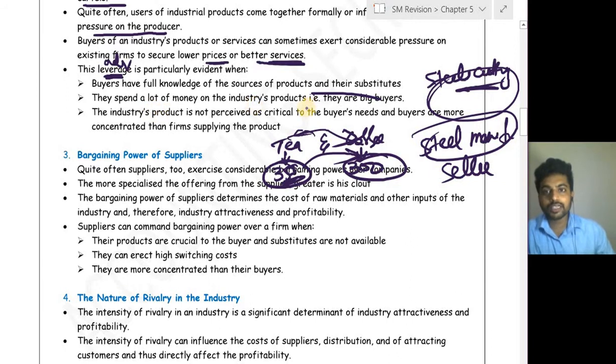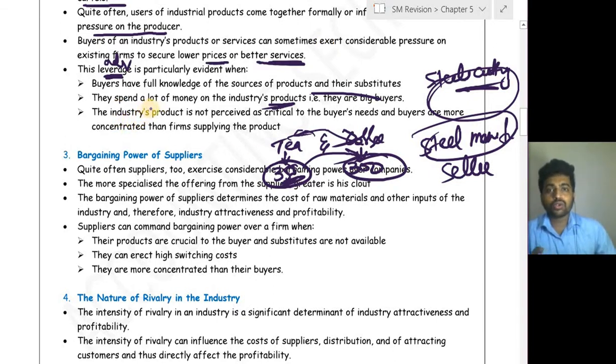They spend a lot of money on the industry's product. That is, the buyer who spends a lot of money on the industrial product, because those are big buyers. If they buy from a company, that supplier will be in huge profit. If they go to another supplier, then this supplier will be in huge loss, because those are the big buyers. He will be getting so much profit in a single shot.